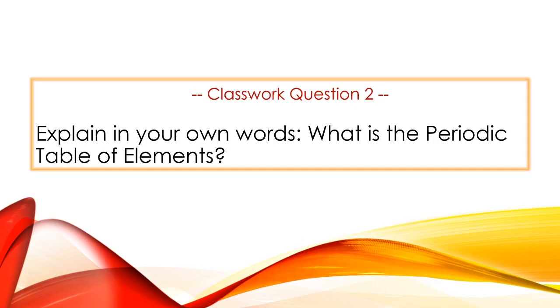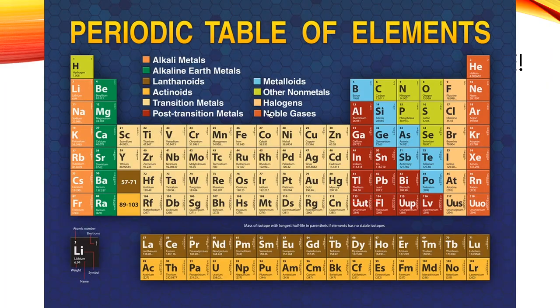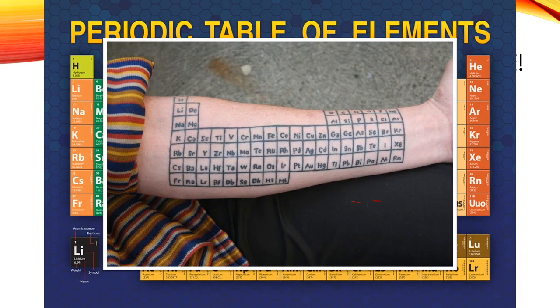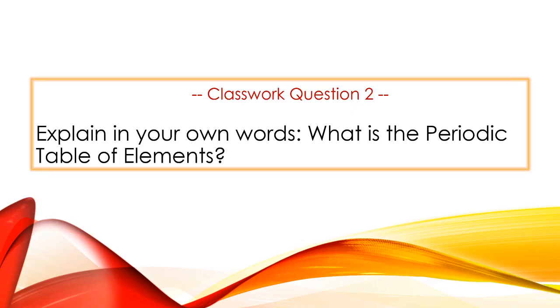All right, I want us to jump to classroom question 2, which is for you to explain in your own words, what is the periodic table of elements? What is this big giant thing that you see in science classrooms all the time? Pause this video and answer that question in your own words now. Alright, we're moving forward. I've assumed you answered it. Don't let me move forward if you haven't.